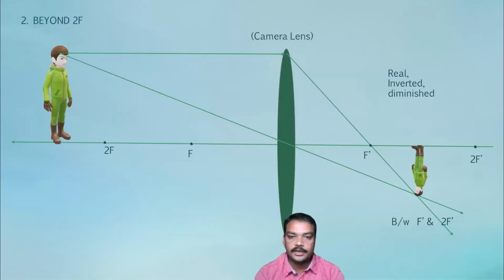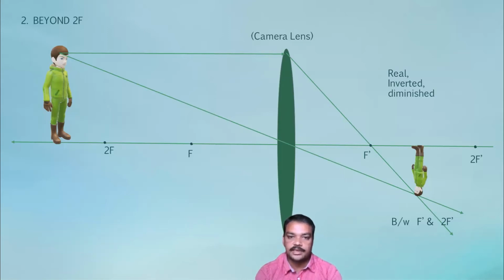A reel is loaded inside the camera at the exact distance where the image forms. On the reel, the image of the person can be captured. When the size of the image captured on the reel is compared to the actual size of the object, the image is too small. So such an image is known as a diminished image.